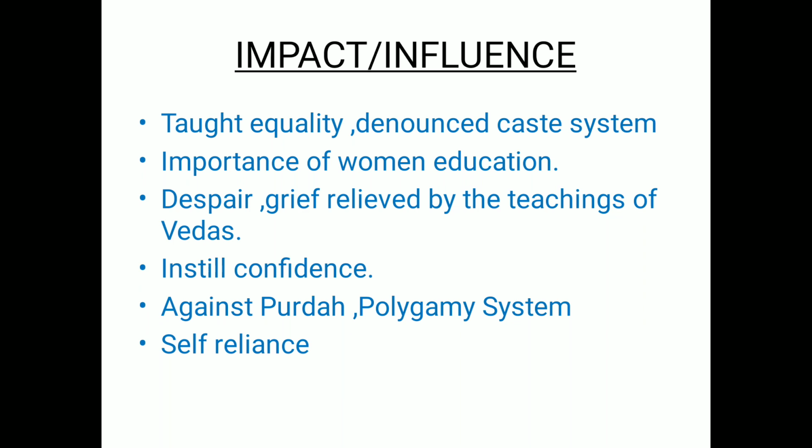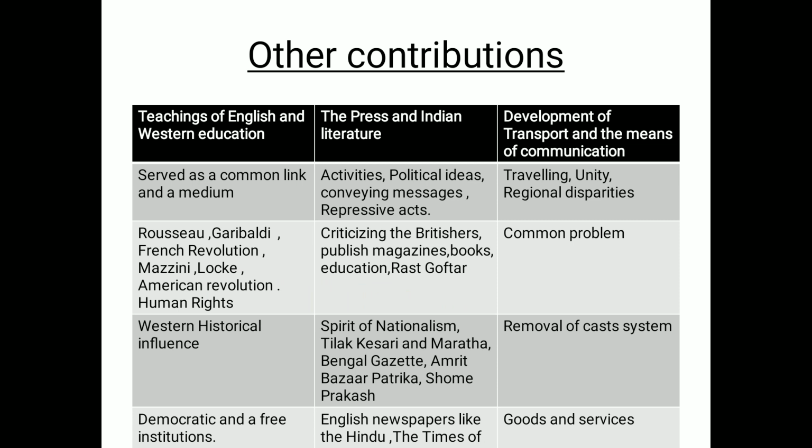Next, come on to another slide. Now, other contributions. In the earlier slides I have given in depth the social reformers' positive influence. Now here are the other contributions, starting with the teaching of English and Western education. Like in the previous chapter, they simply neglected English education. In the 1857 revolt, Indians neglected English education. They thought it might be an attack on their Islamic and Hindu teachings. Clear, everyone? Obviously they were quite scared about their own Oriental teachings. So here they are taking the positive signs, how they can take the benefit of Western education in this chapter.